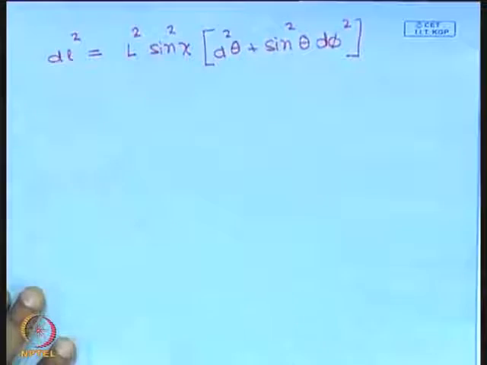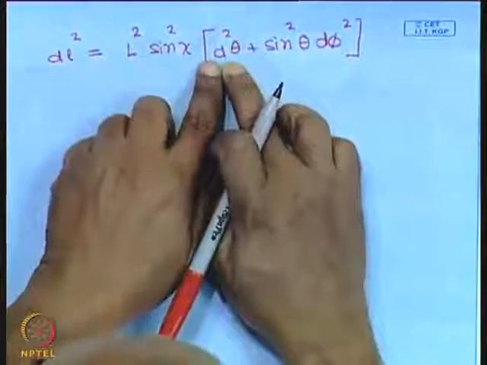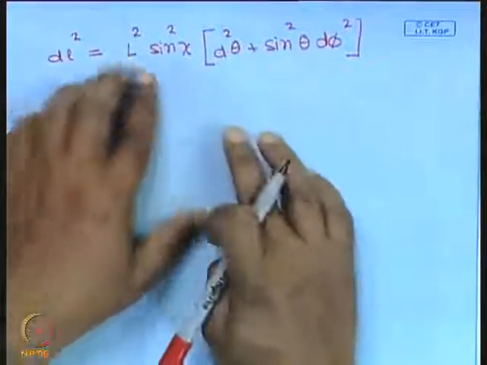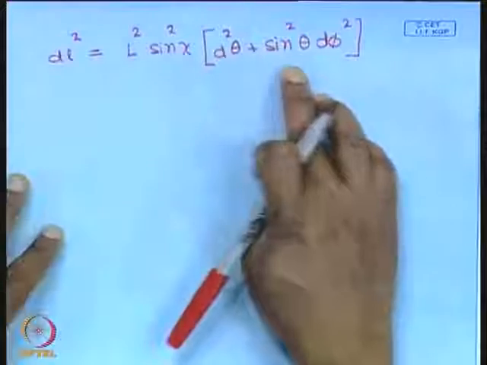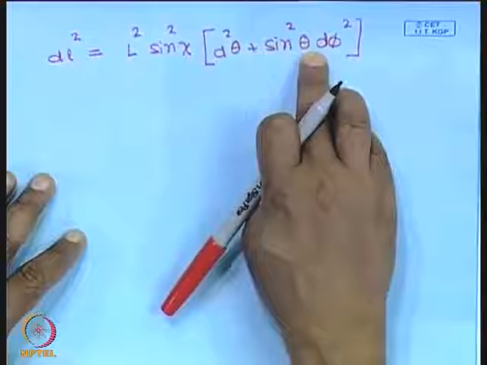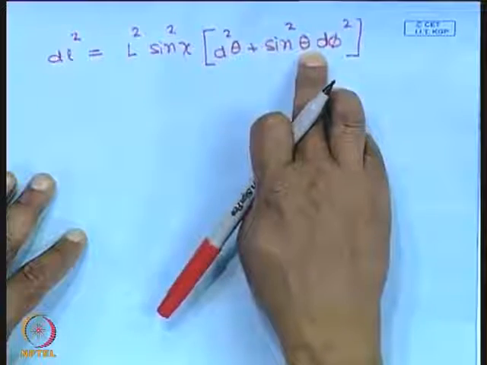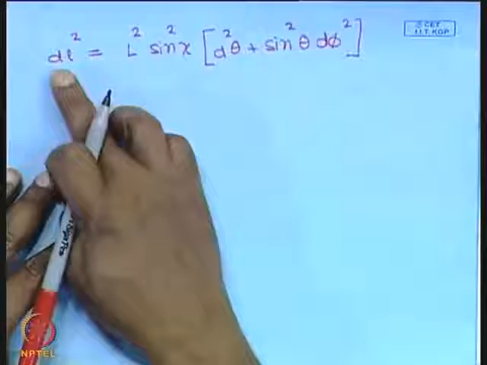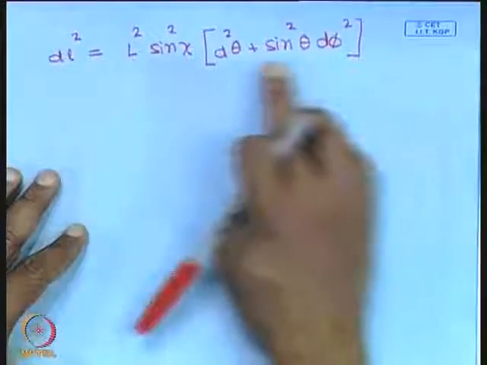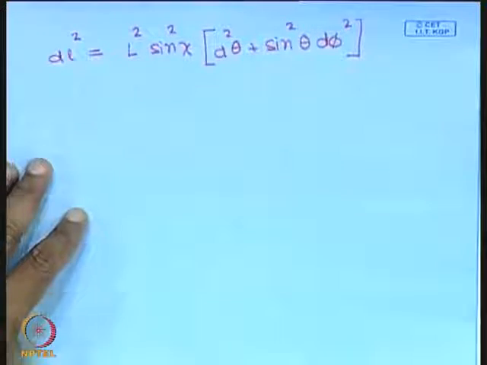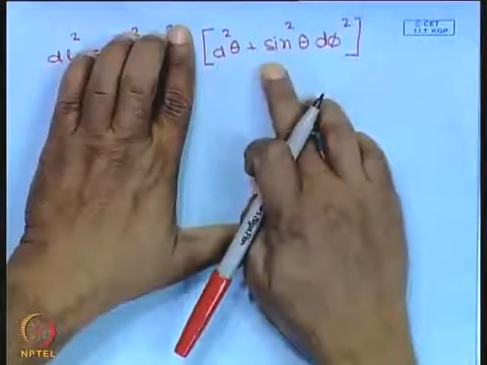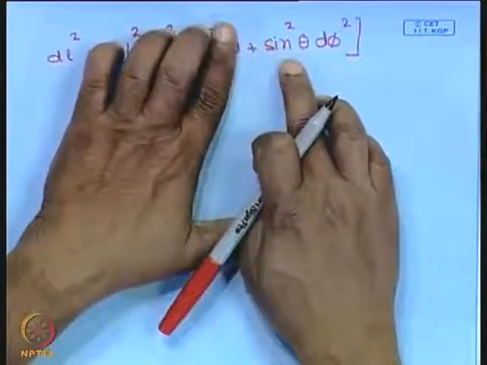Phi is the only variable. So now you can think of this as basically a circle. If phi is the only variable, we have a circle, and the distance between 2 points on that circle is d phi into L sine chi sine theta. Let us just ignore this part. So this is a circle, and the radius of that circle just increases with theta.